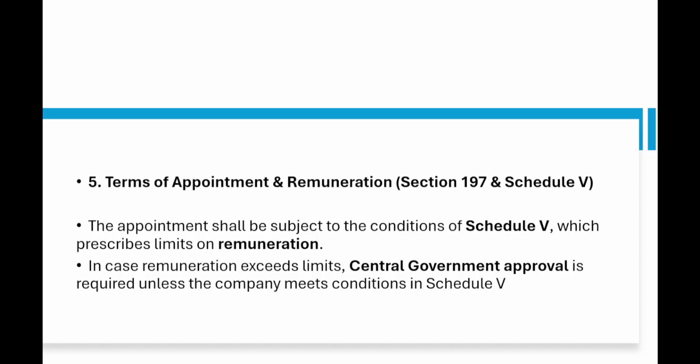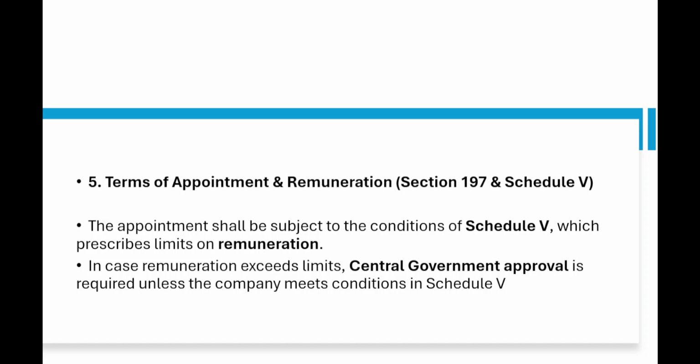The appointment shall be subject to the conditions of Schedule 5, which prescribes limits on remuneration. How much remuneration will be given is stated in Schedule 5. In case remuneration exceeds limits, central government approval is required unless the company meets the conditions in Schedule 5.